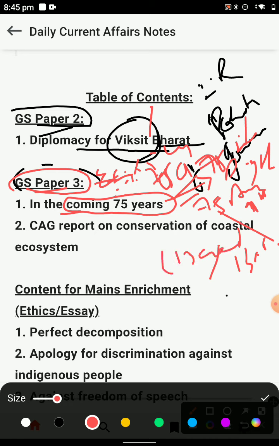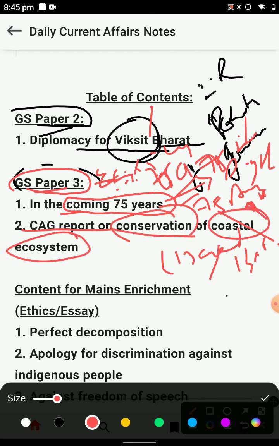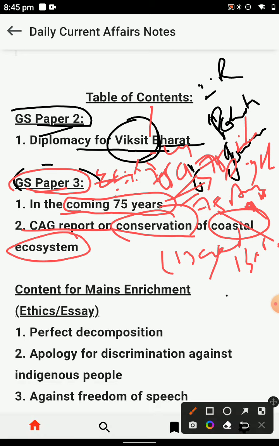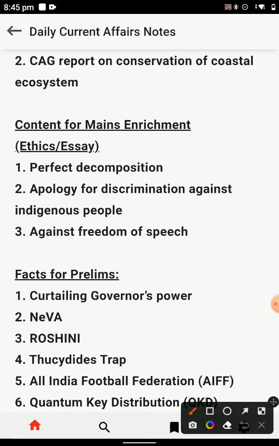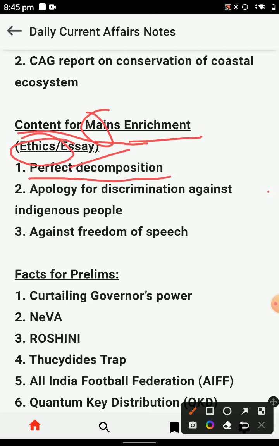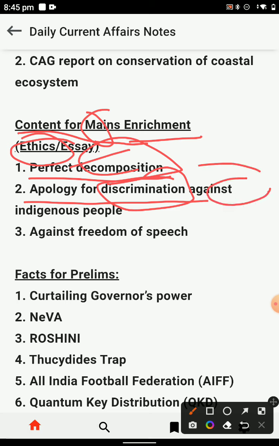And then the CAG reported on the conversion of the coastal ecosystem. Then you realize how many topics are important in the examinations, and you know the context of the mains environment, the context of mains and achievement for ethics and essay, and the apology for discrimination against indigenous peoples and against freedom of speech.